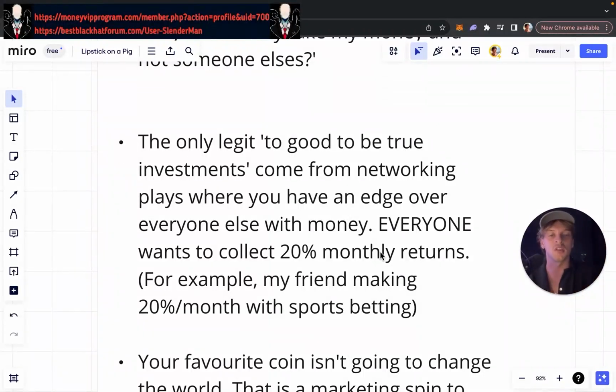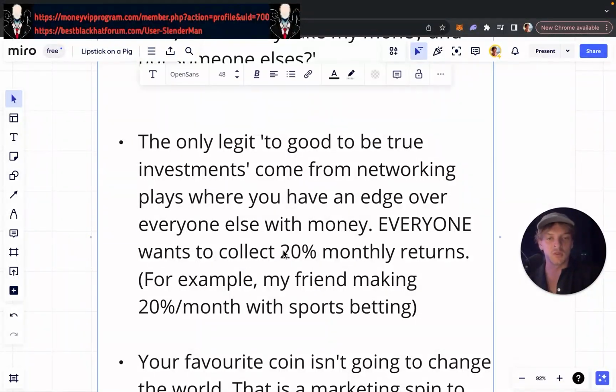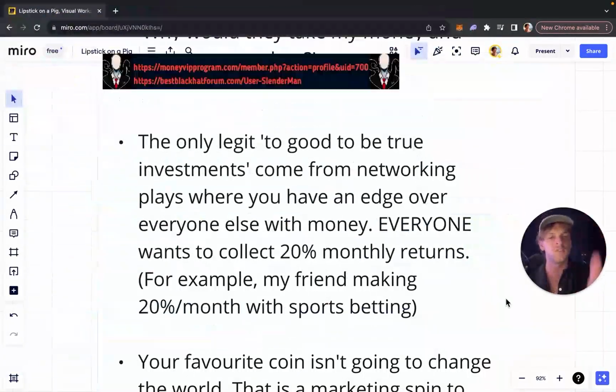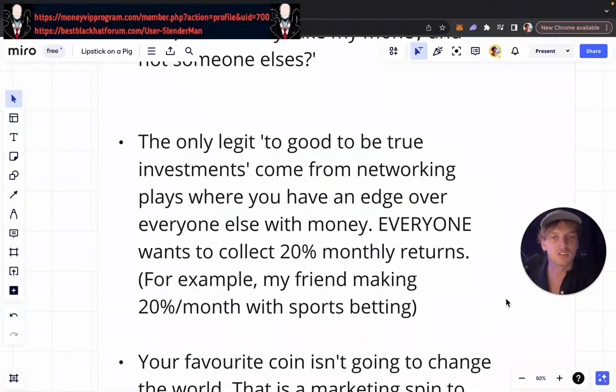They might have a network that this person might want to get access to. Or maybe they're a friend of the person making the business, and the guy who runs the business that gets 20% returns, maybe he wants to only make his friends rich, right? Why would they take your money when you're some random person and not someone else's? You're at the bottom of the totem pole. Why do they care about your money? Well, the reason is because it's not a good opportunity. It's too good to be true.